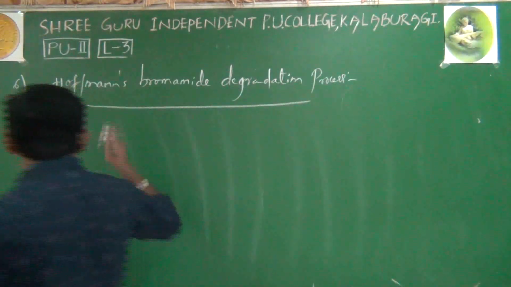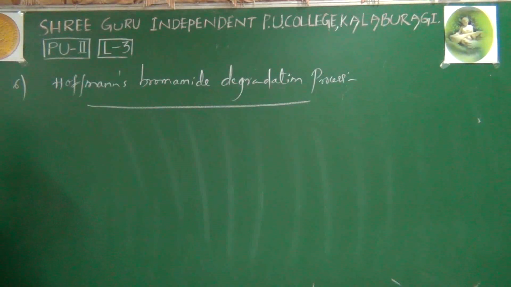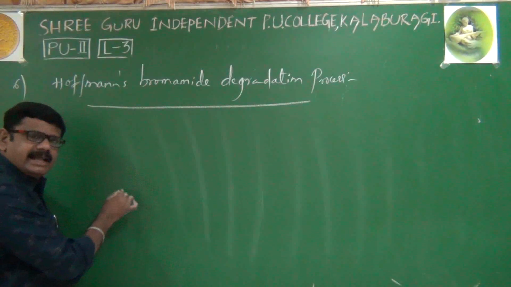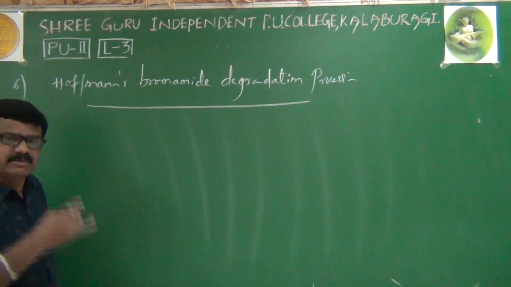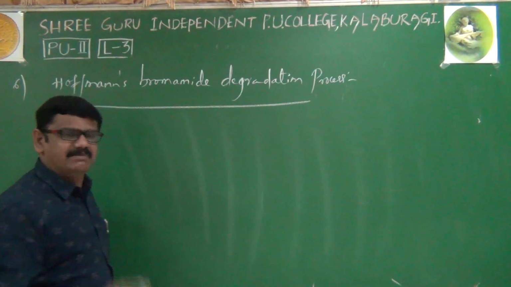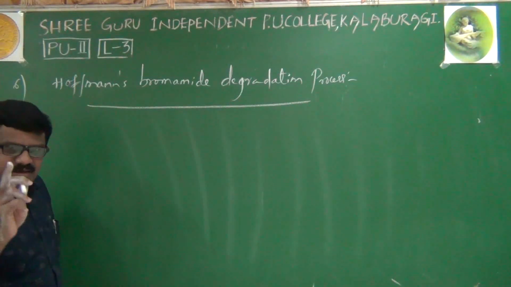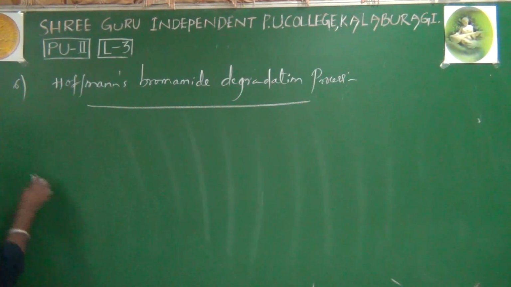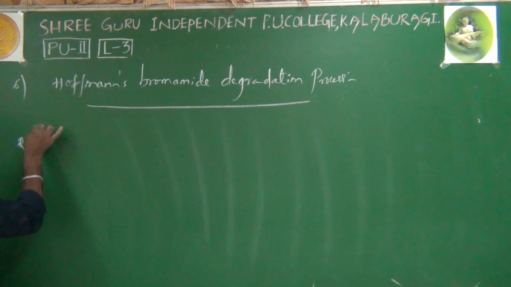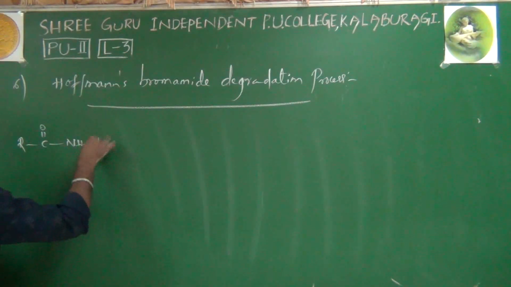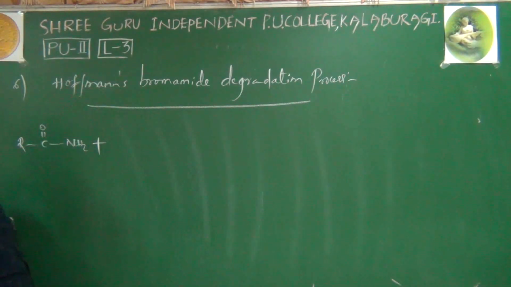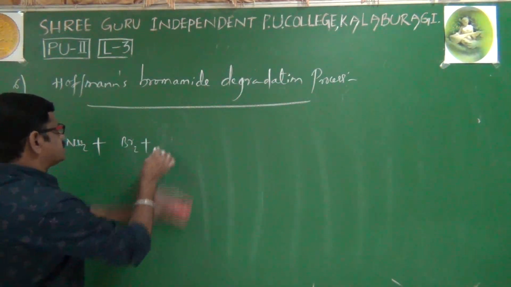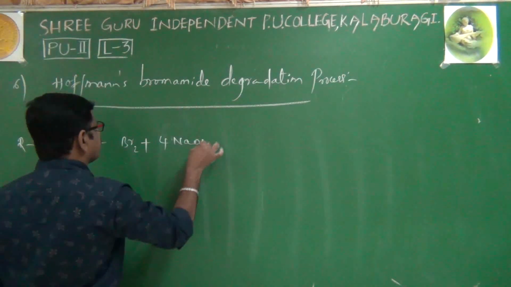Right. In this method, we'll take an amide. Which amide? It may be an aliphatic amide or an aromatic amide, means any amide, doesn't matter. Then we have to use the amide as the main reactant. First I will give you the general equation. RCONH2 reacting with bromine in the presence of NaOH or KOH, doesn't matter.